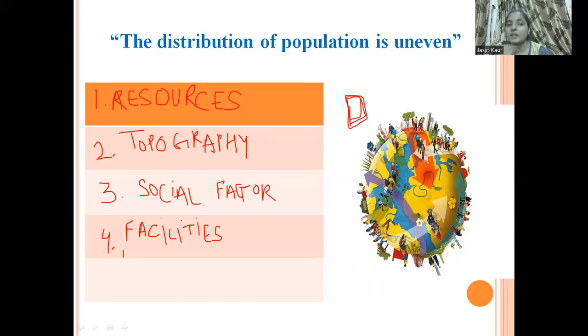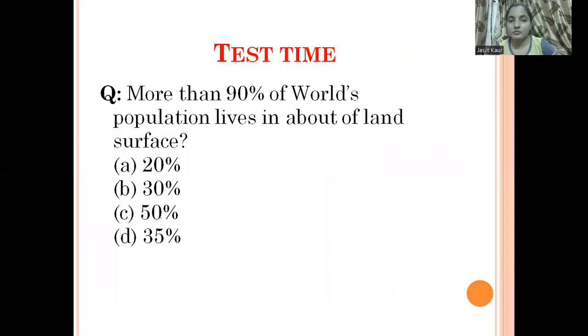So we can say that there is uneven distribution of population due to different factors like resources, topography, social factors, and facilities available. Apart from this, there are many more factors responsible for the uneven distribution of population. You can write your answers in the chat box also, like what other factors are responsible for this. Now moving forward, here is one question for you.